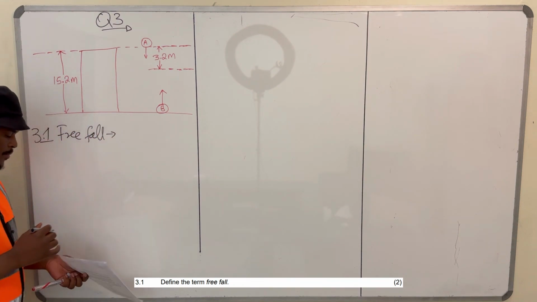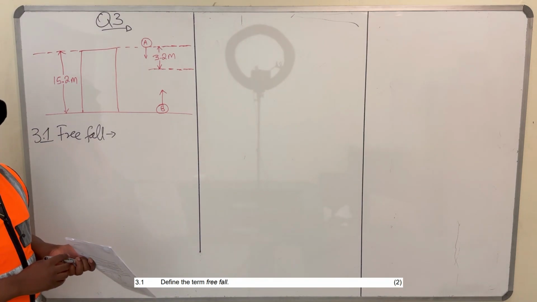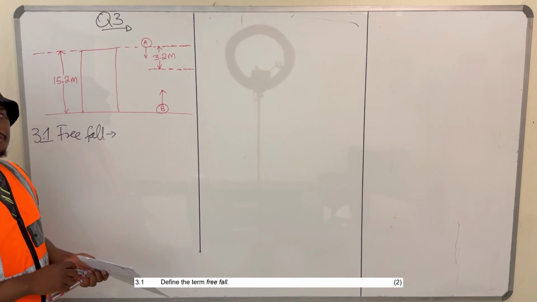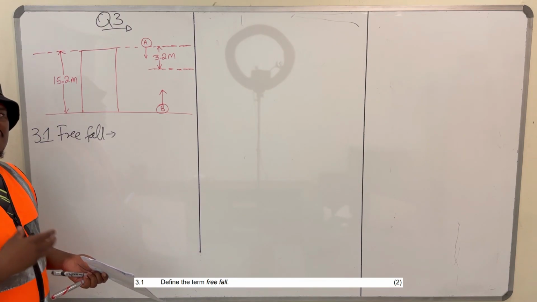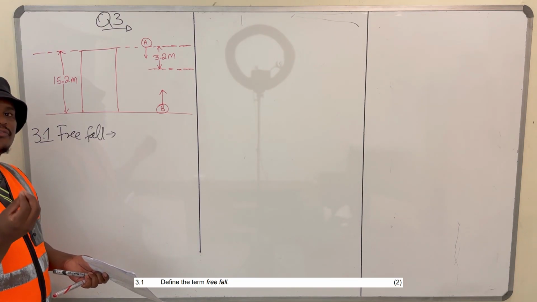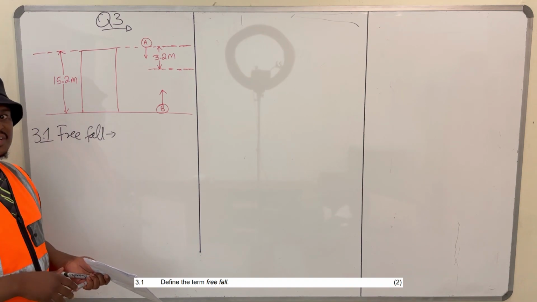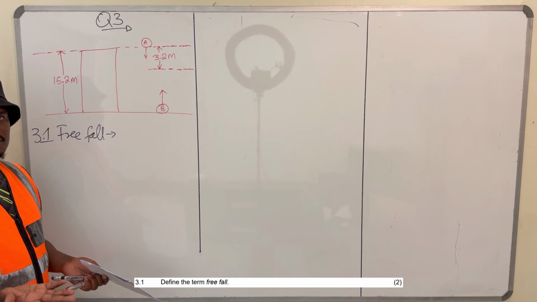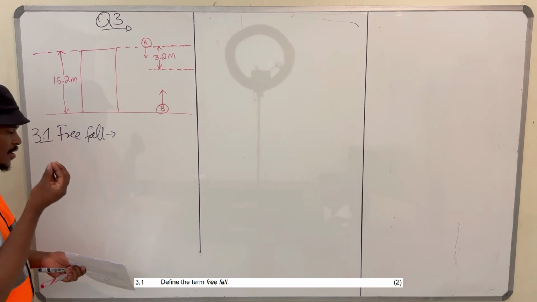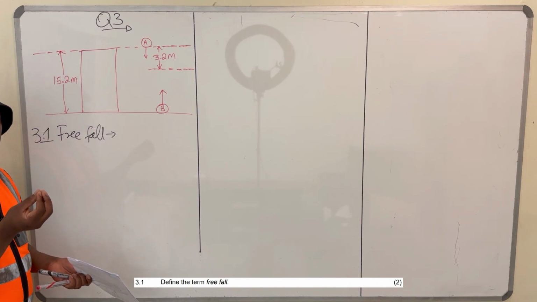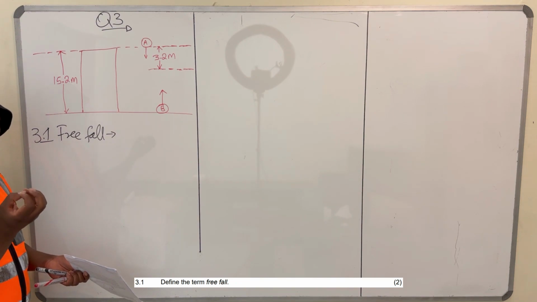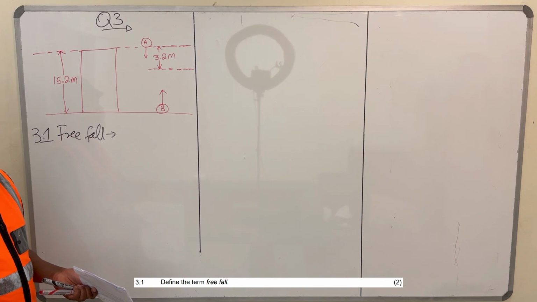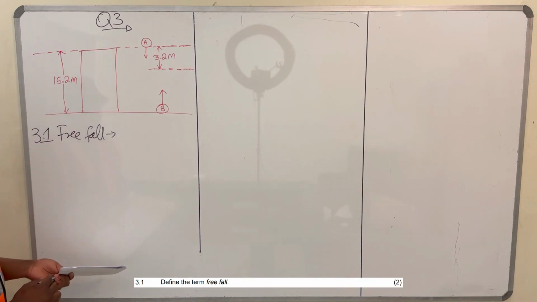So what is free fall? I defined it in the previous question, which is question 2. Free fall is the type of motion in which the only force acting on that motion is gravitational force, or force of gravity only. So it is the type of motion in which the only force influencing the motion is the gravitational force. That's free fall.